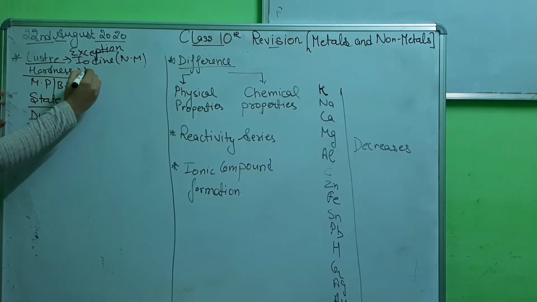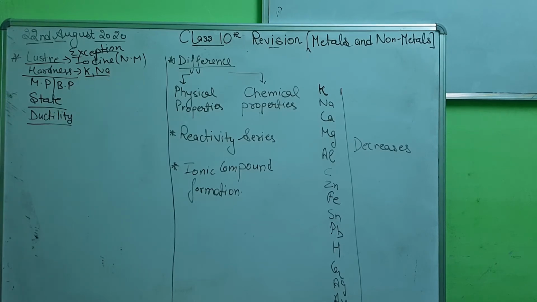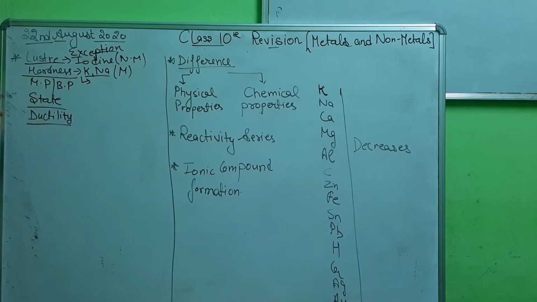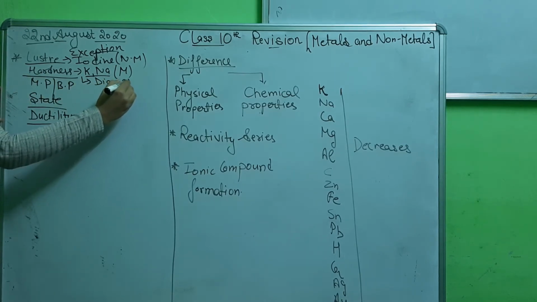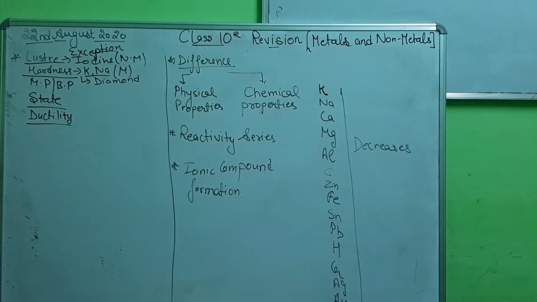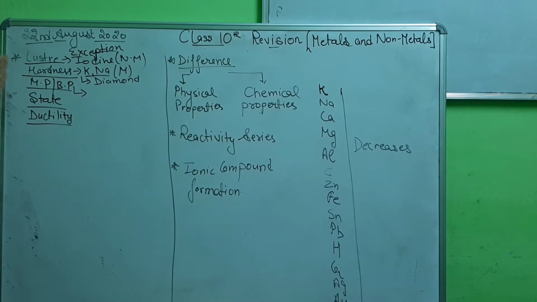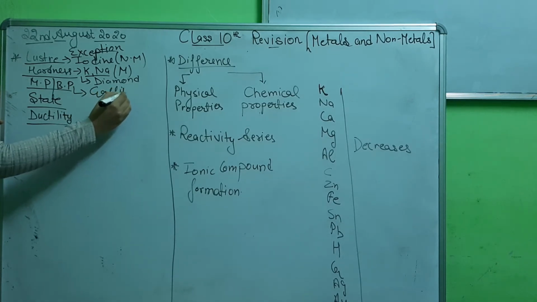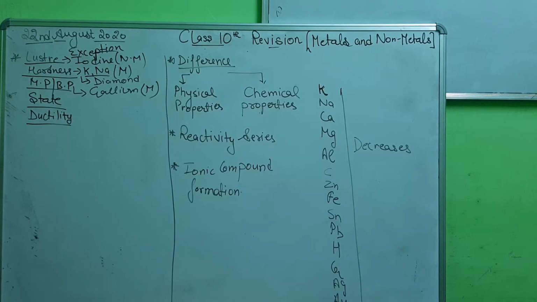But there are metals, sodium and potassium, which are soft and can be cut with a knife, whereas there is a non-metal, diamond, which is hard. Okay. Melting and boiling point. We all know metals are hard, so they have a high melting point. But there is a metal, gallium, which has a low melting point.